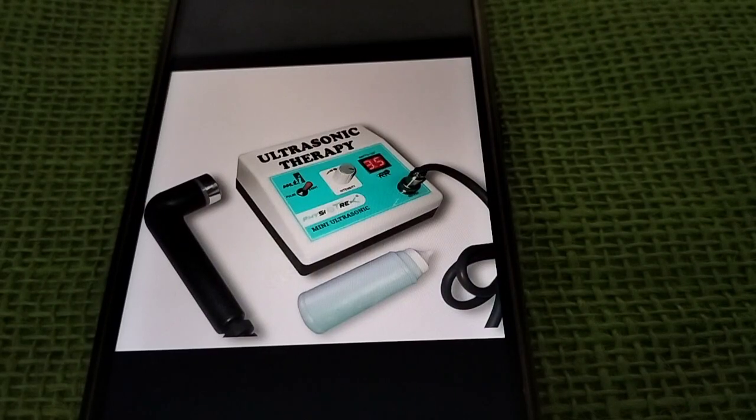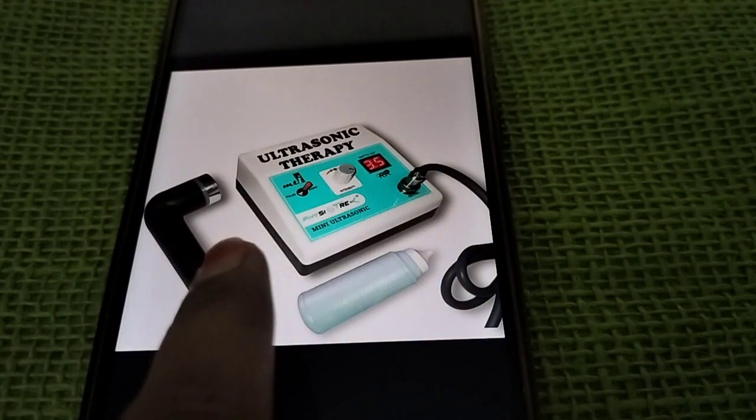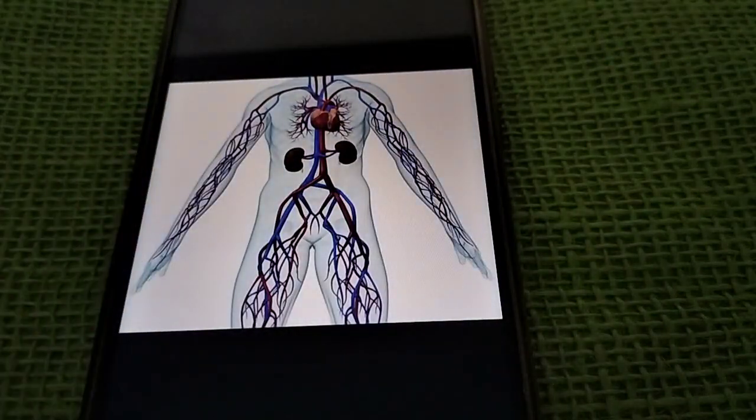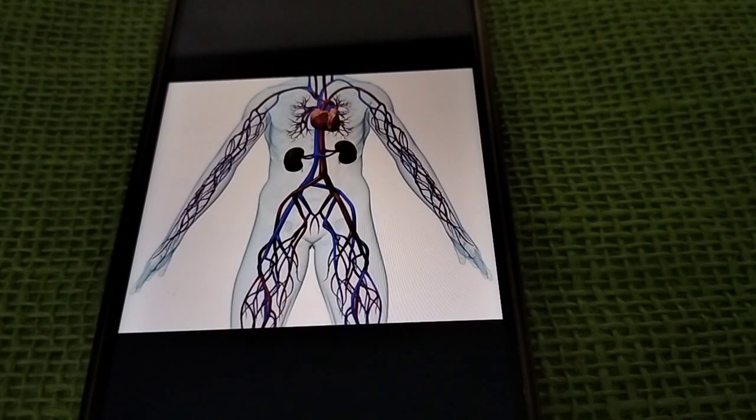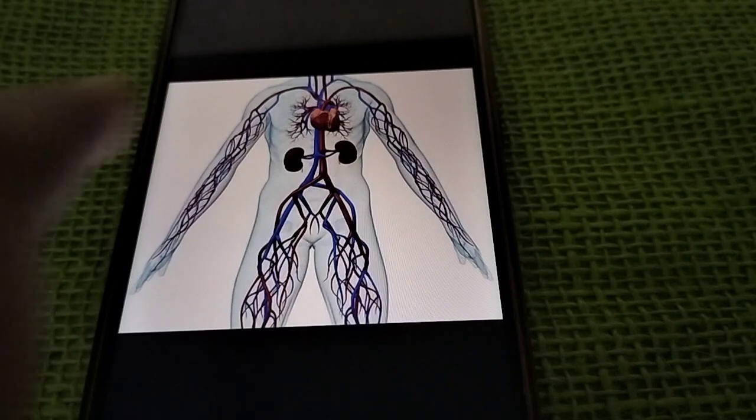In this video, we'll be discussing the contraindications of ultrasound. So, the first one is vascular conditions. Conditions such as thrombophlebitis, where insonation may cause emboli to be broken off, are not treated with ultrasound.